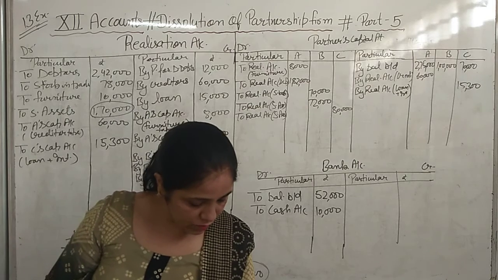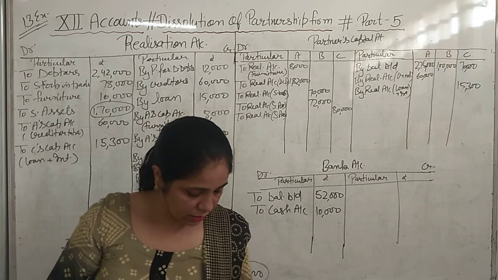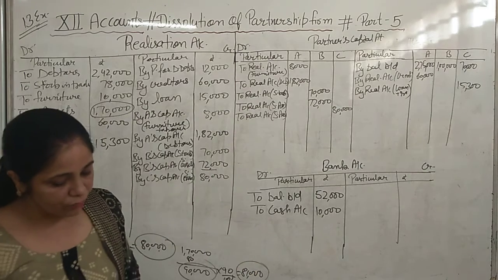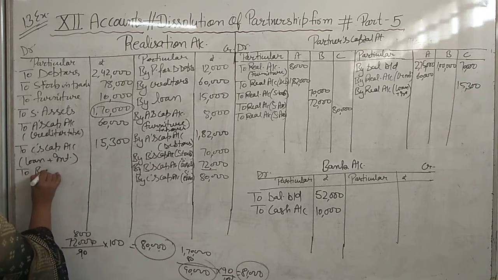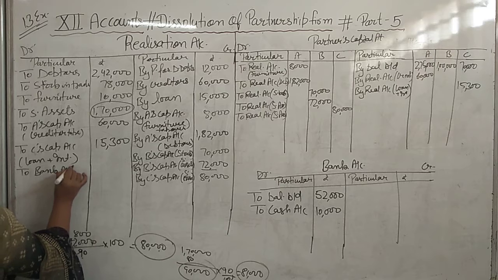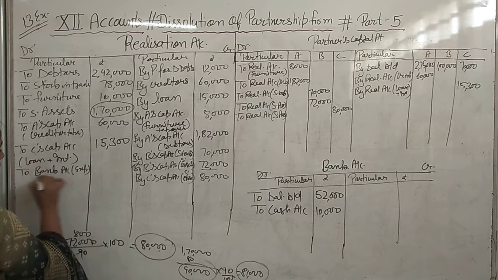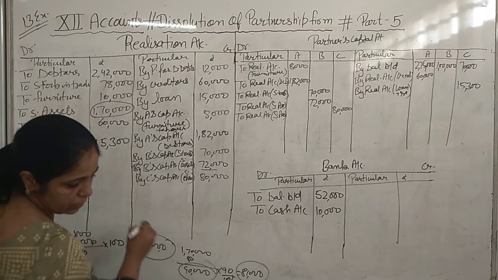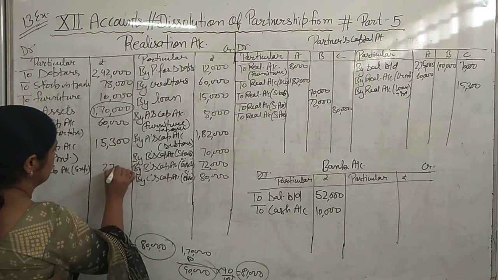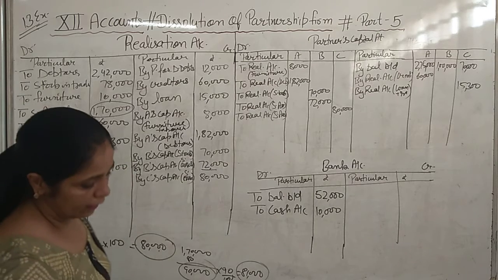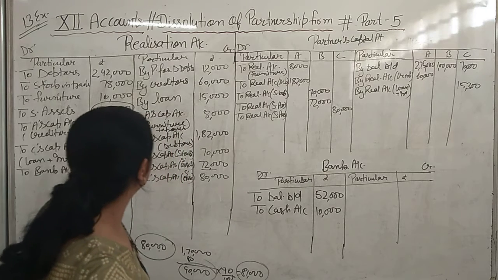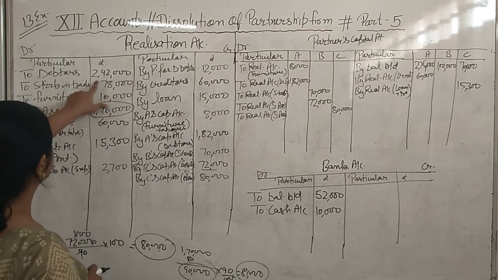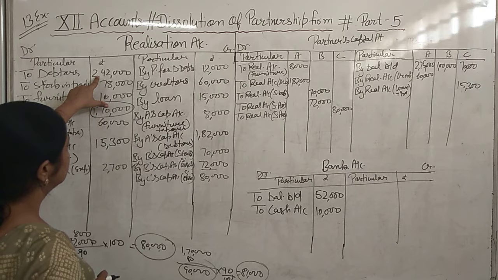Okay. Now next is the expense of dissolution were 2,700. The remaining debtors were sold to a debt collection agency. That is next point. That expense of dissolution, nothing is mentioned about that. Who is paying? It means firm will pay. Then to bank account we will write, in bracket we will write expense. That amount is 2,700. Okay. And remaining debtors were sold to a debt collection. Remaining debtors. Now total debtors were 2,42,000.